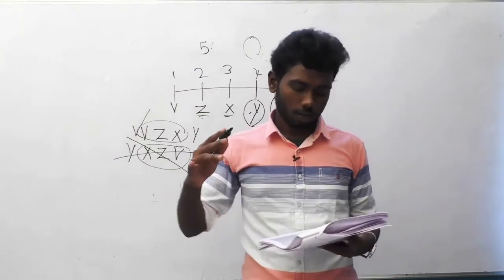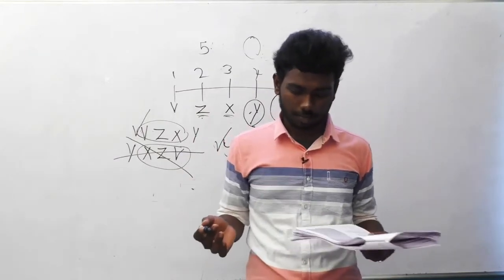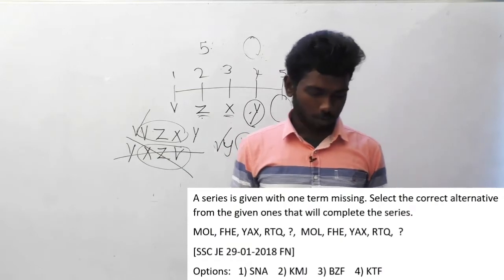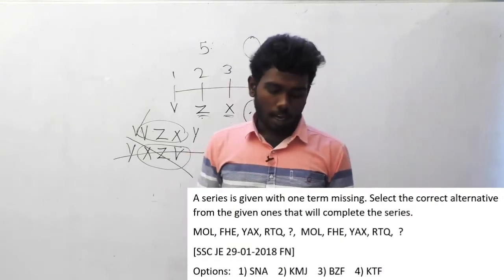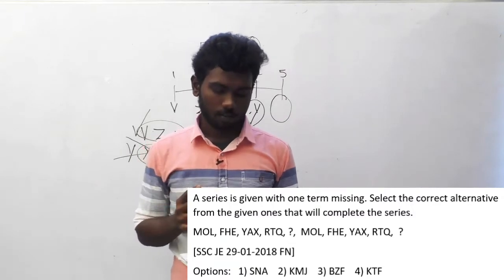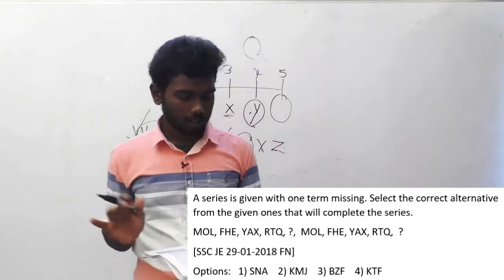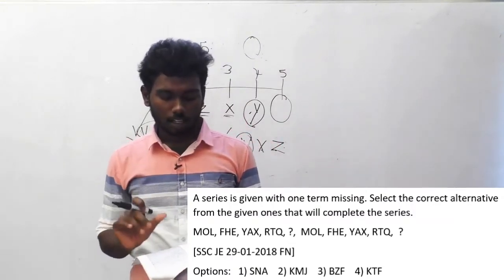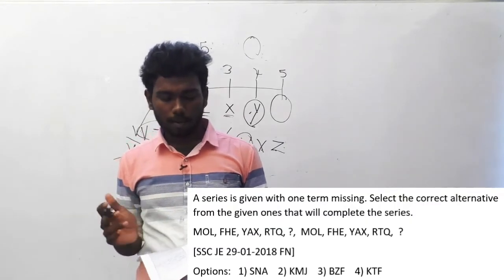So let us move on to the 111th question. A series is given with one term missing. Select the correct alternative from the given ones that will complete the series.